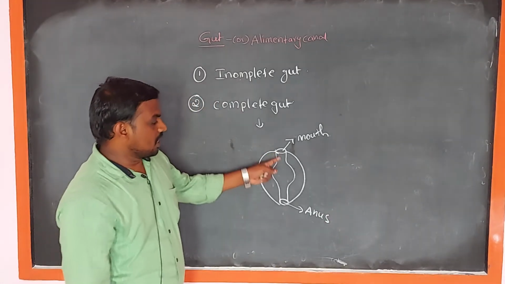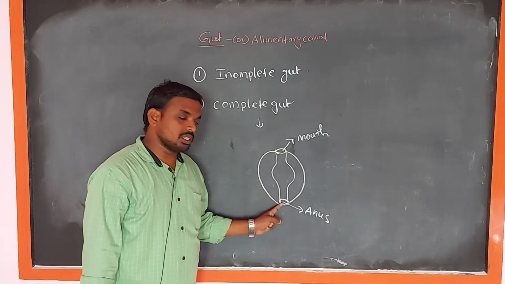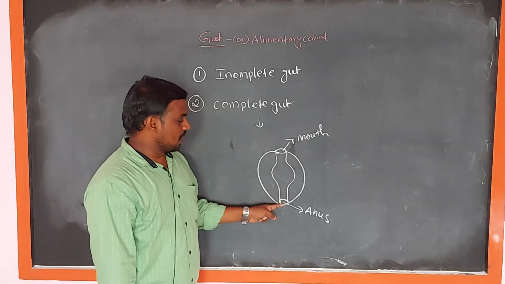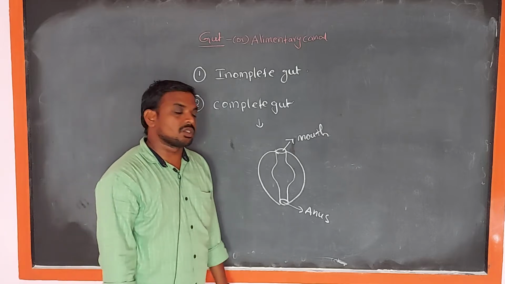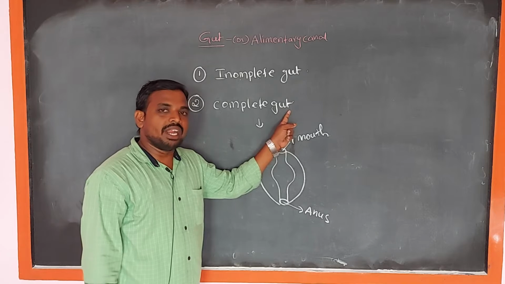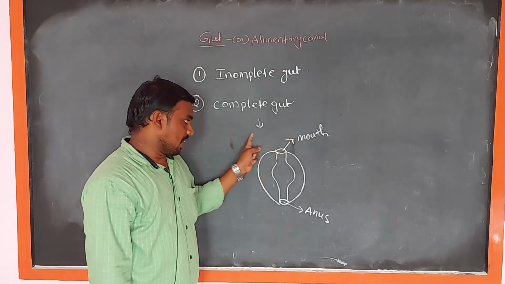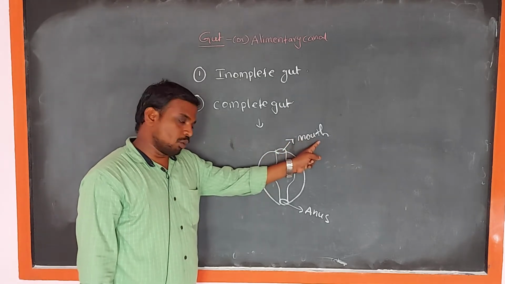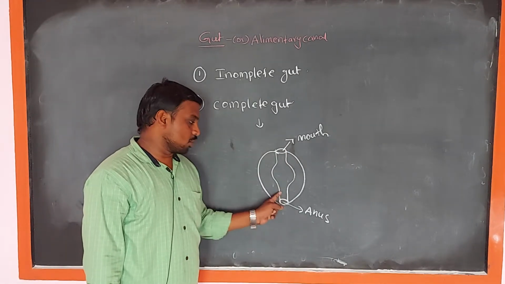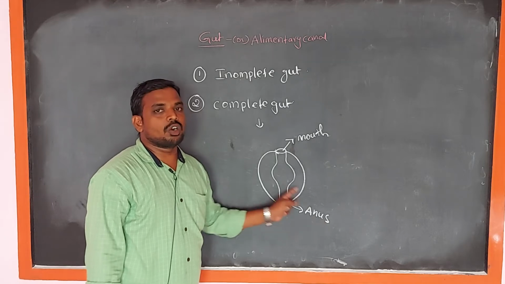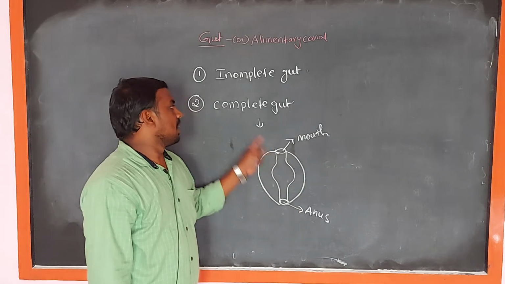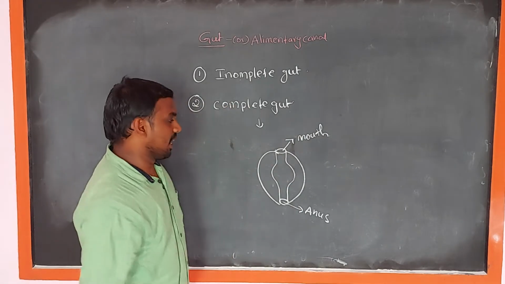The anterior opening is called the mouth and the posterior opening is called the anus. Intake of food materials takes place with the help of the mouth, and undigested food materials are egested through the anus, sent out from the body. When both openings are present, it is known as the complete gut.